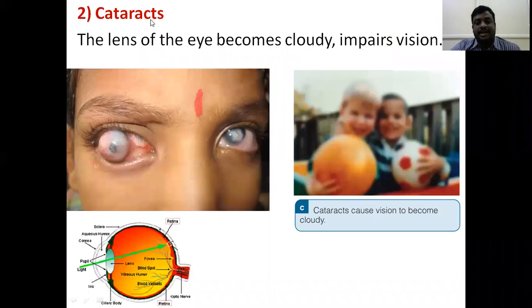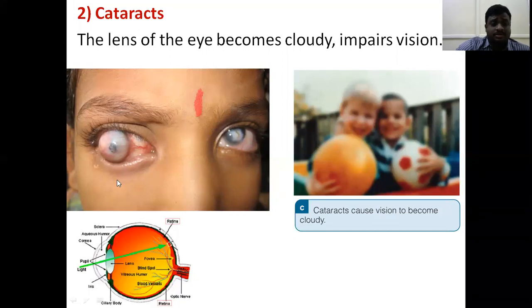Next one is cataracts. In a cataract, the lens of the eye becomes cloudy. You can see cloudy substance accumulated in the lens, so the vision is dim or blurred. Normally, light enters the eyeball through the cornea to the lens.